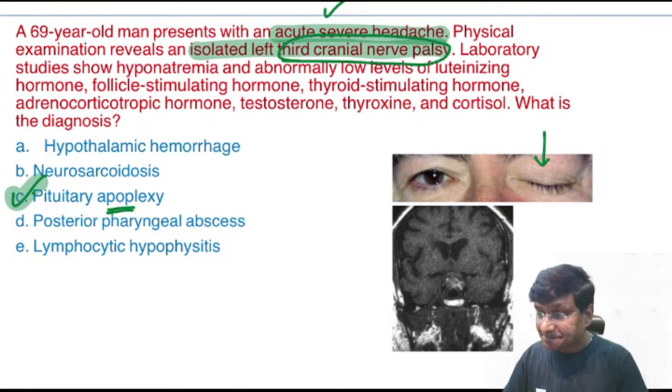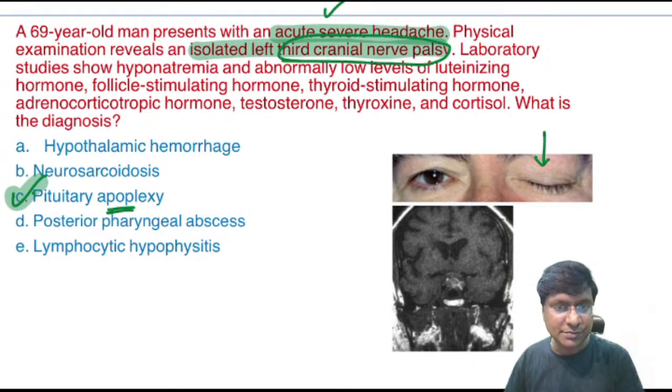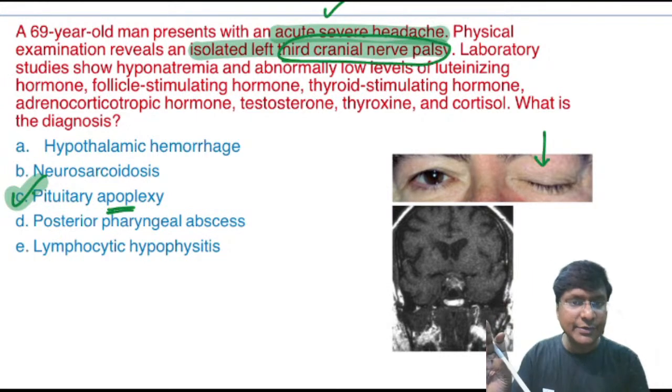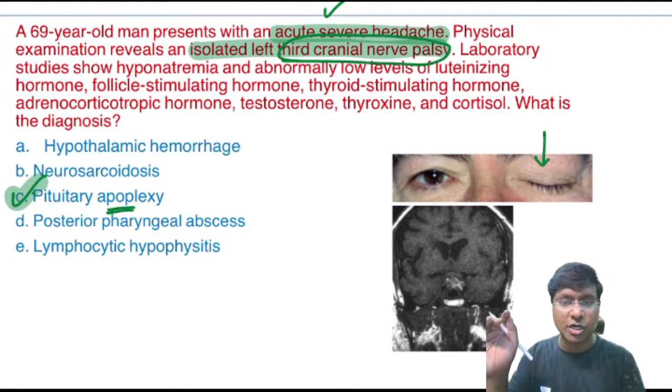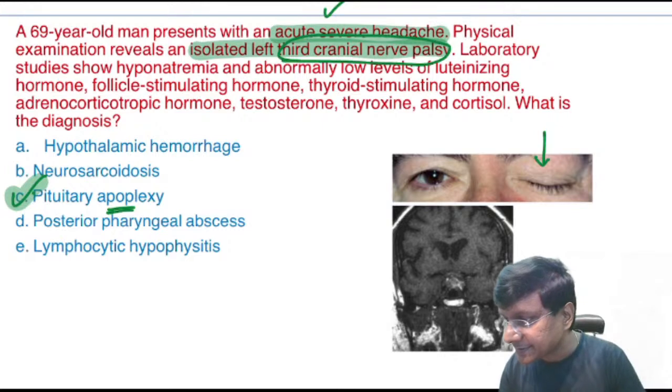Not only that, how can you tell that the pituitary is affected? Because all other pituitary-related hormones are reduced. What are the other hormones which have been lost? Luteinizing hormone, follicle stimulating hormone, TSH, adrenocorticotrophic hormone, testosterone, thyroxine, cortisone, everything is gone. That is also the point telling you that there is development of hypopituitarism. So this is pituitary apoplexy.